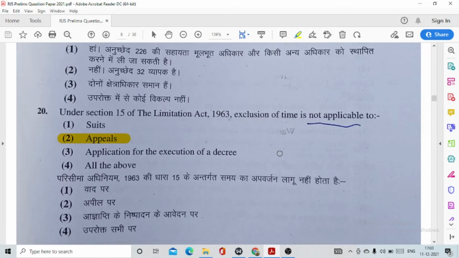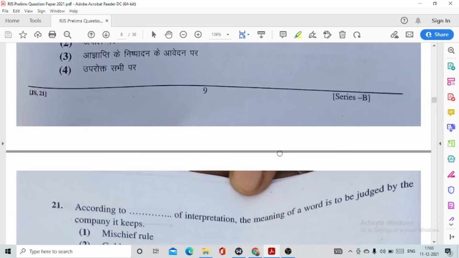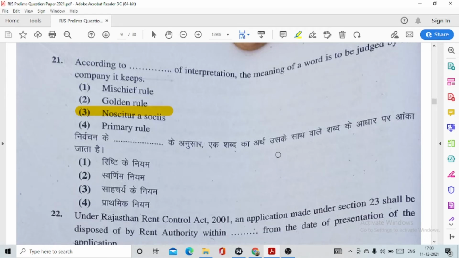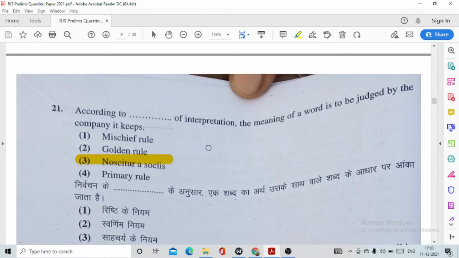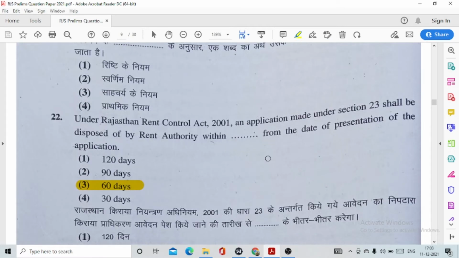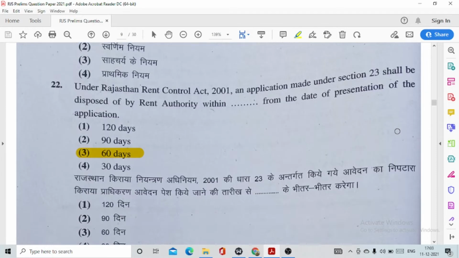Question number 20. Under section 15 of the Limitation Act 1963, exclusion of time is not applicable to option number 2, appeals. Question number 21. According to option number 3, noscitur a sociis, a source of interpretation, the meaning of a word is to be judged by the company it keeps. Question number 22. Under the Rajasthan Rent Control Act 2001, an application under section 23 shall be disposed of by the rent authority within 60 days from the date of presentation of the application.